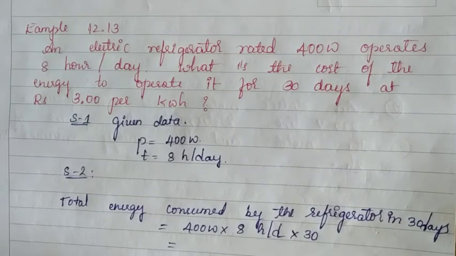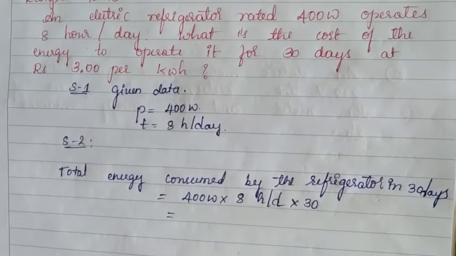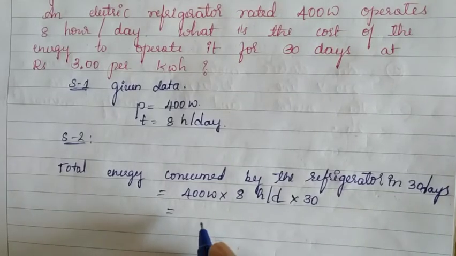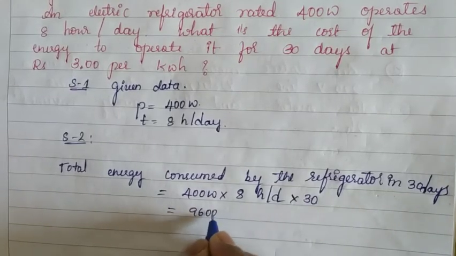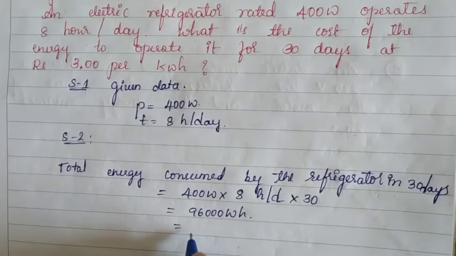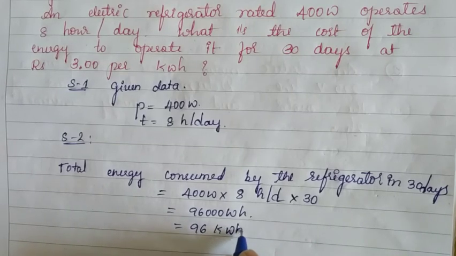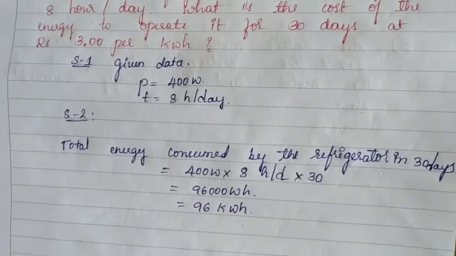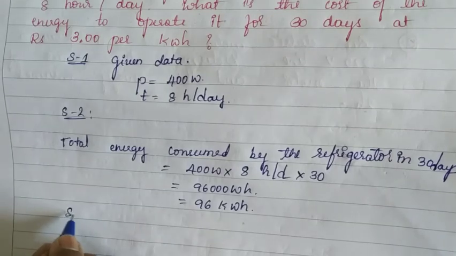That's why we have to multiply both with 30. Both are multiplied together. It gives 96,000 watt hour. In terms of kilo, it becomes 96 kilowatt hour.